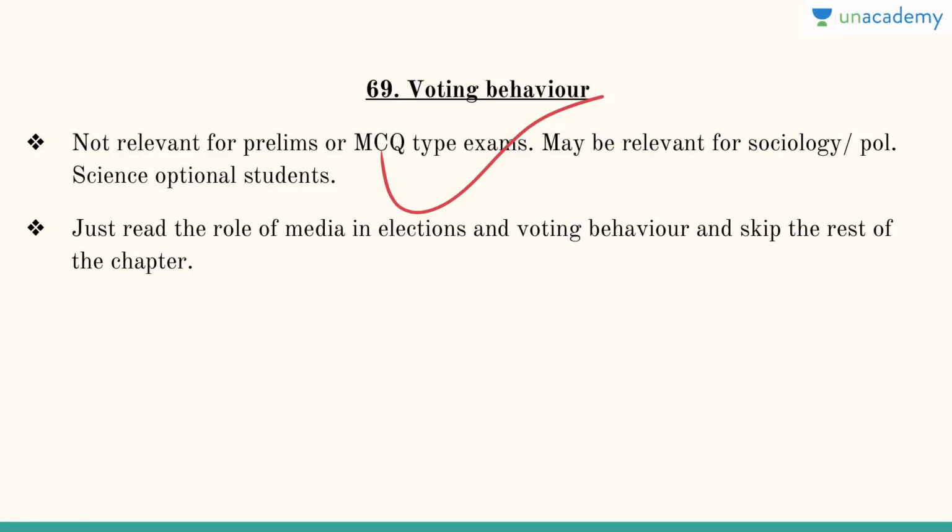No, hardly anyone votes on the line of development or listening to their debate. It is mostly because, especially in the poor backward states, it is on the line of caste, race, religion, and political gains. It is also on the line of freebies. Whoever gives more money, the vote will go to them. So just read the role of media in elections and voting behavior, and you can skip the rest of the chapter.